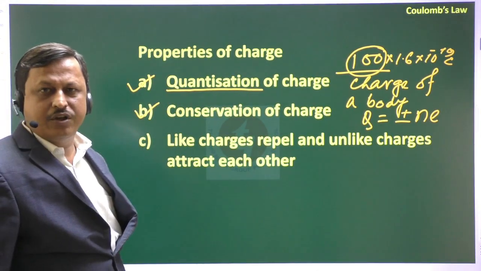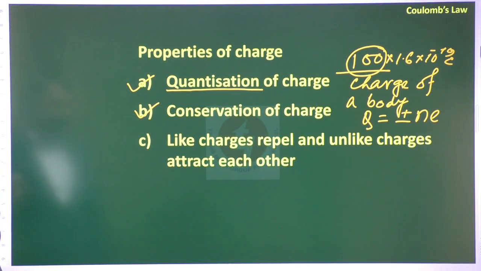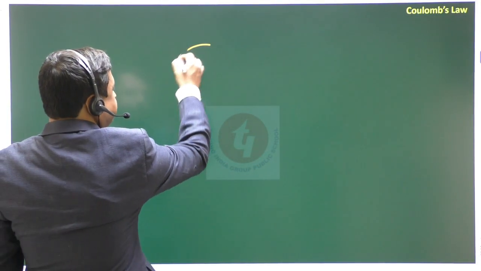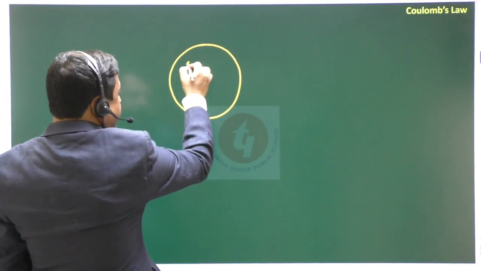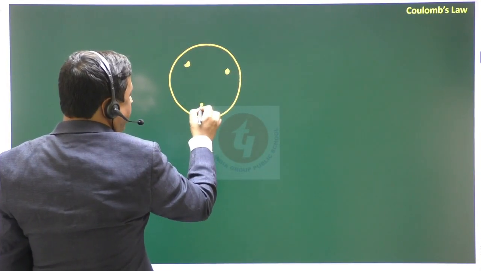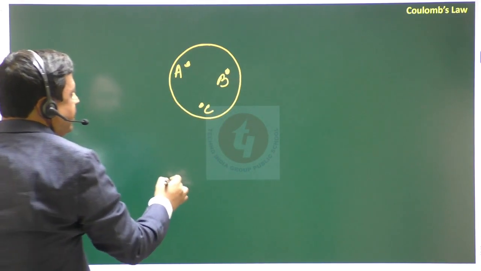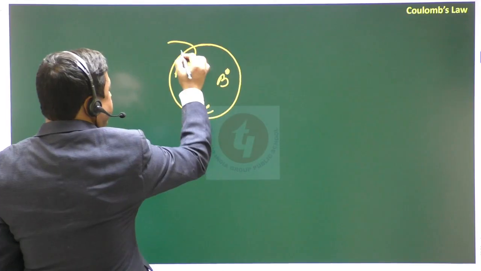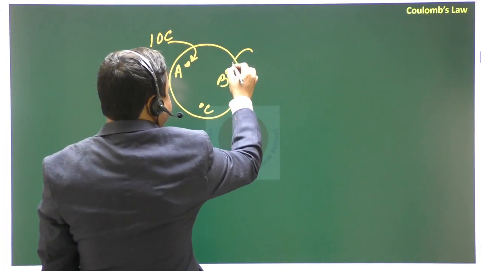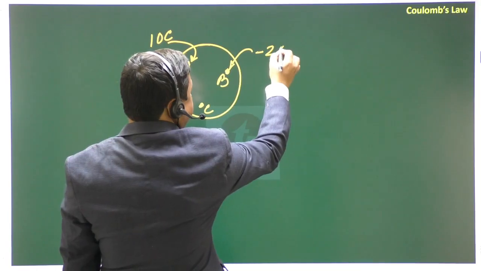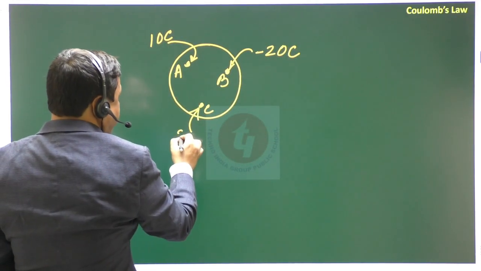What is conservation of charge? Say there is a system, and in this system there are three bodies, A, B, and C. Initially, this body has charge plus 10 coulomb, this body has charge minus 20 coulomb, and this body has charge plus 30.